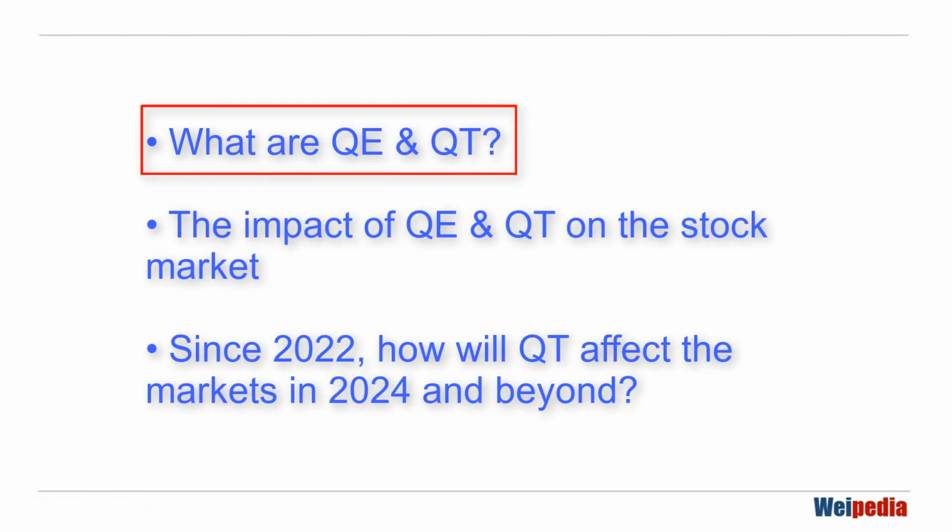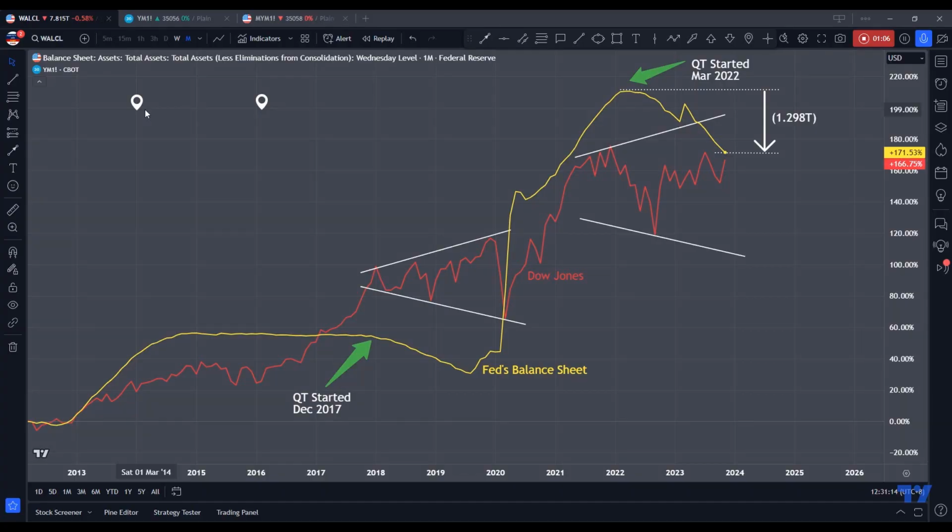What is QE and QT? QE is quantitative easing. In short, it is the printing of money. And QT is quantitative tightening, meaning the opposite. Now, let me just elaborate on QE. QE involves central banks buying government bonds to increase the money supply and lower interest rates, thereby stimulating the economy.